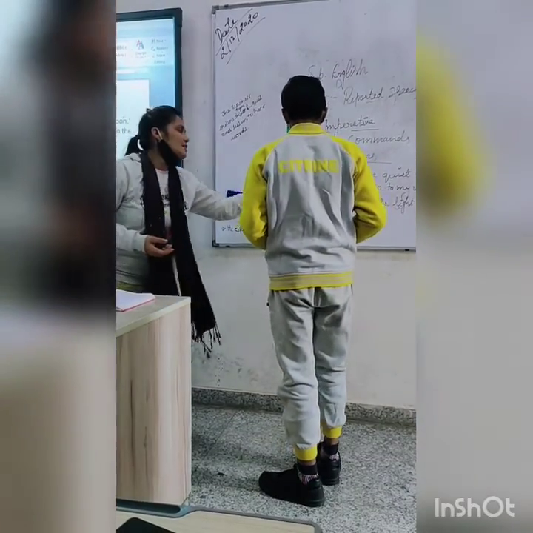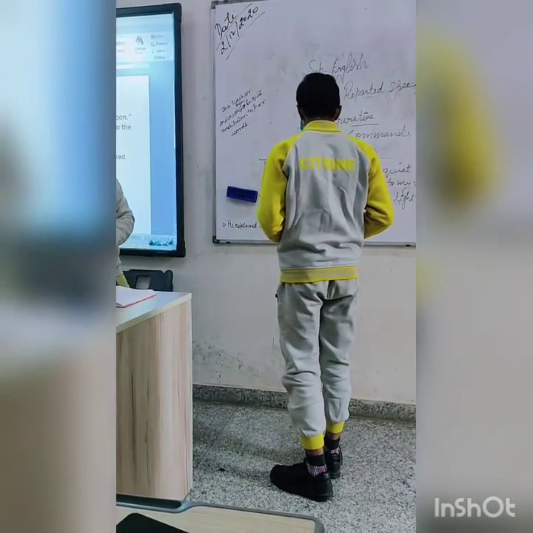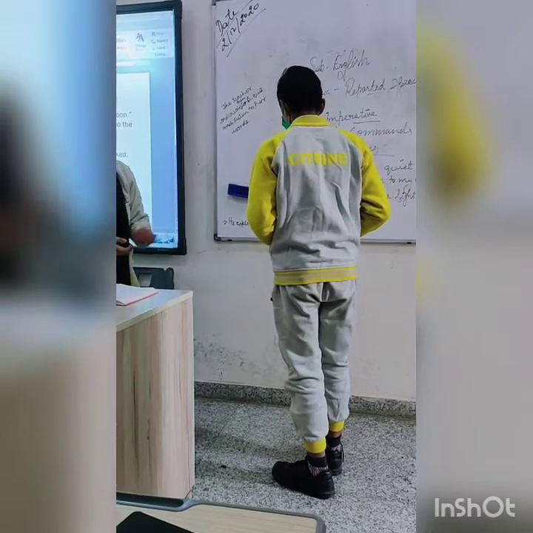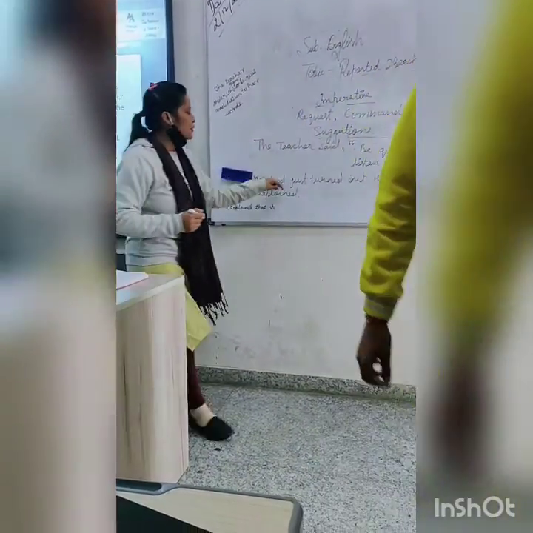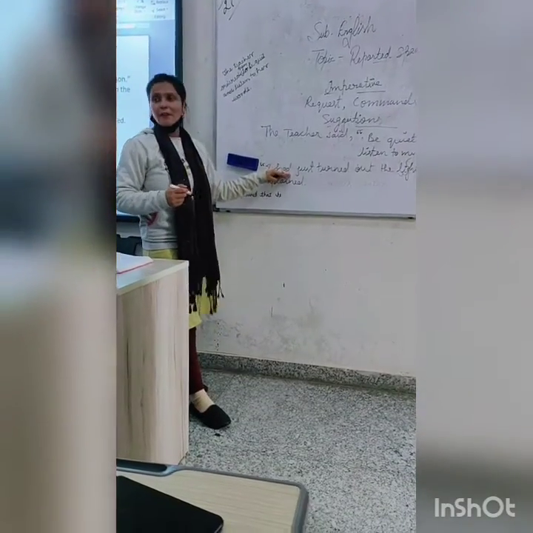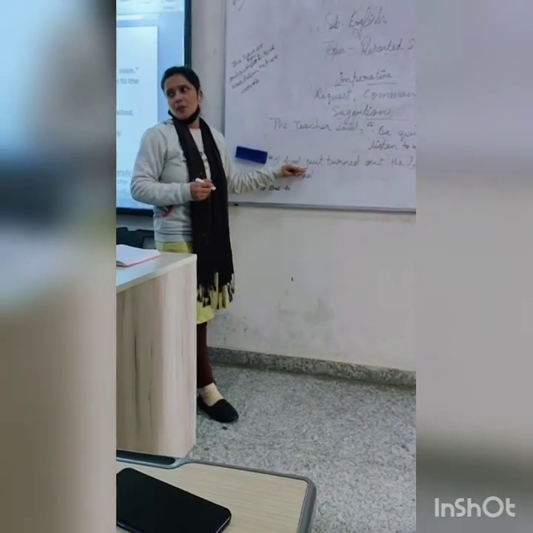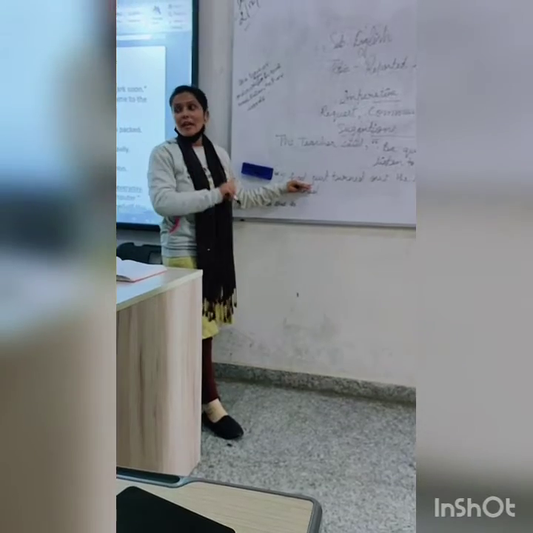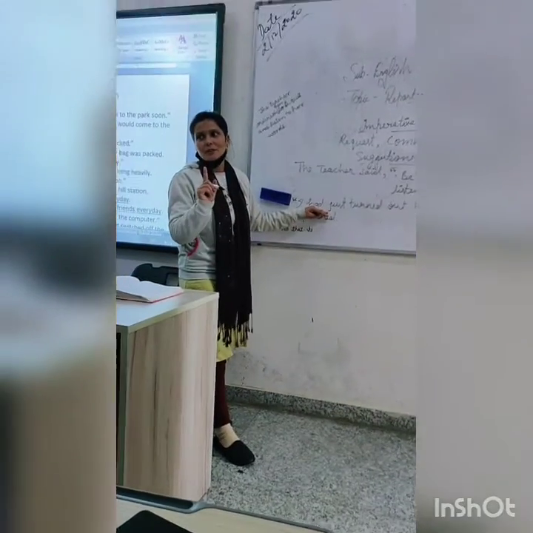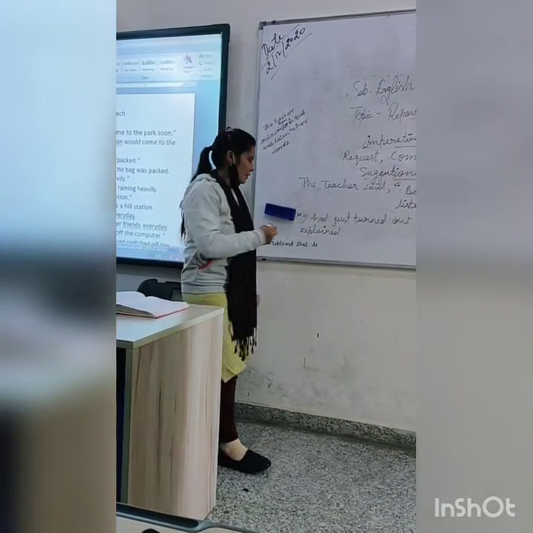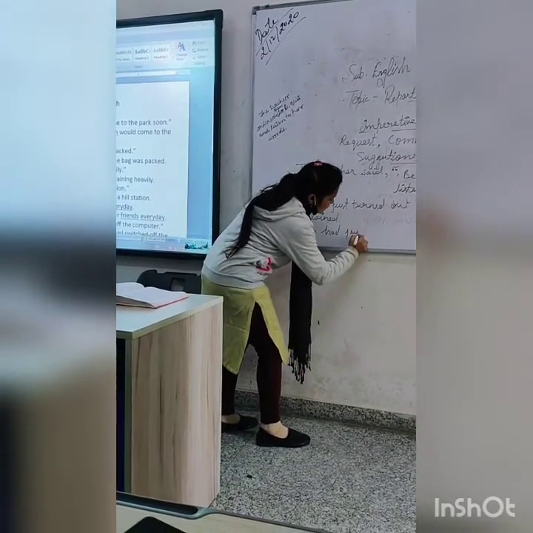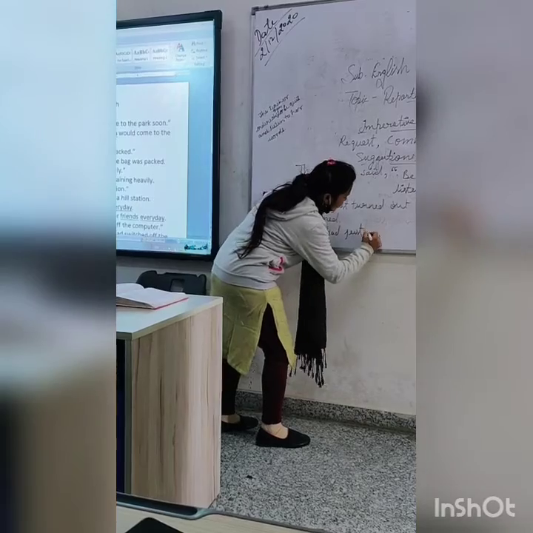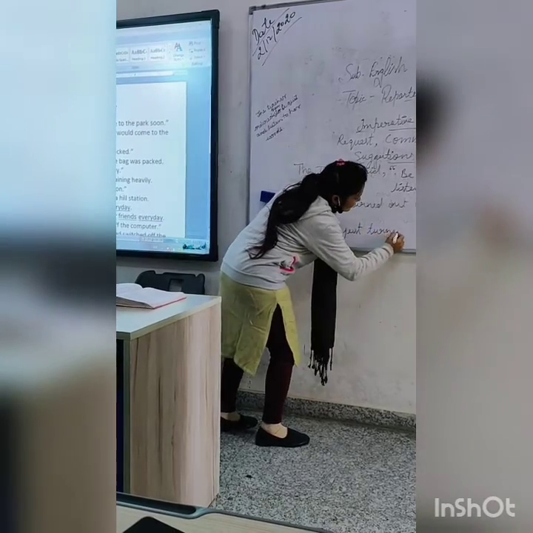So he had just turned off the light. Is it clear now? Yes, everyone. So you also have to find out this, that if your sentence is in past perfect or past perfect continuous, at that time the tense of the sentence will not change. Is it clear? So he had just turned off the light. Clear?